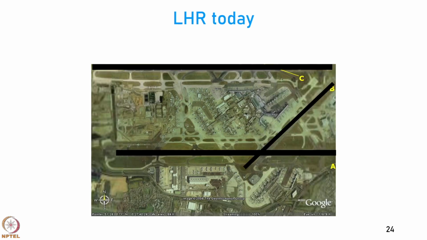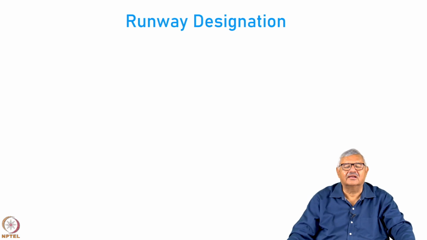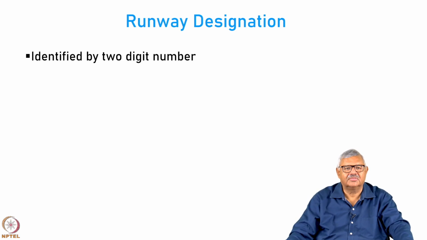We have only 3 runways, 2 of them are parallel and one of them is a cross runway. Okay. So starting from a star-shaped configuration, we can see how the airport has evolved into just 3 runways. Now, let us also look at how runway designations are arrived at. How are runways numbered?